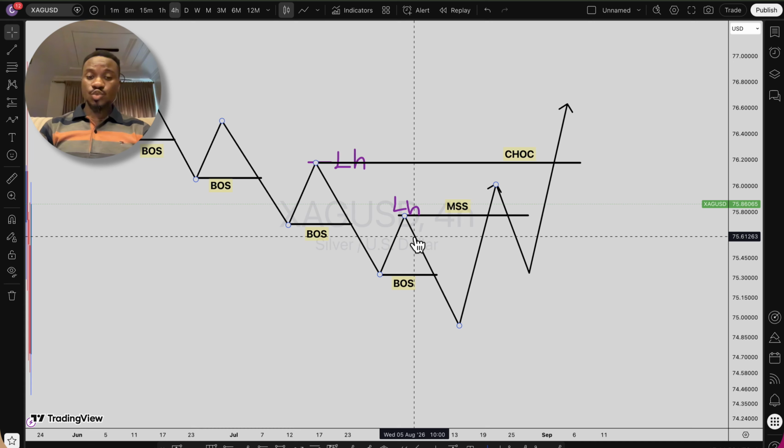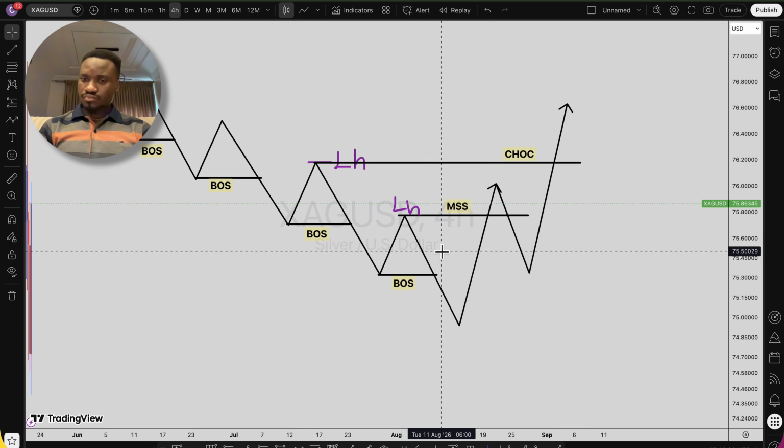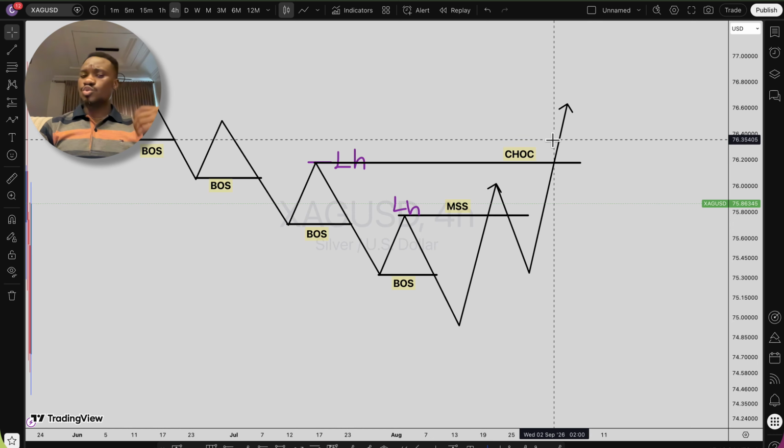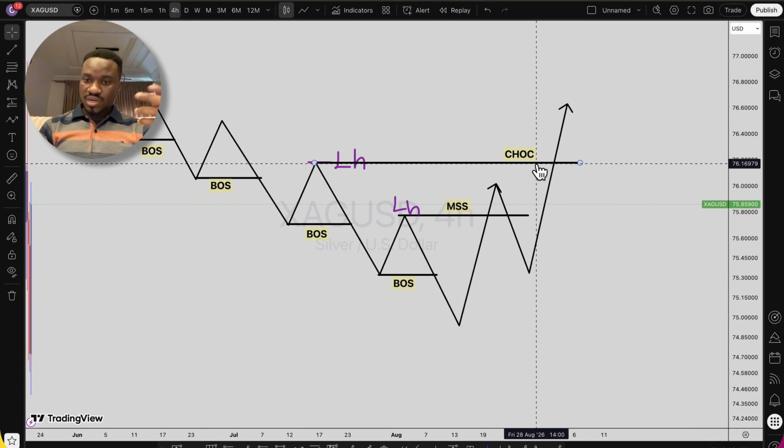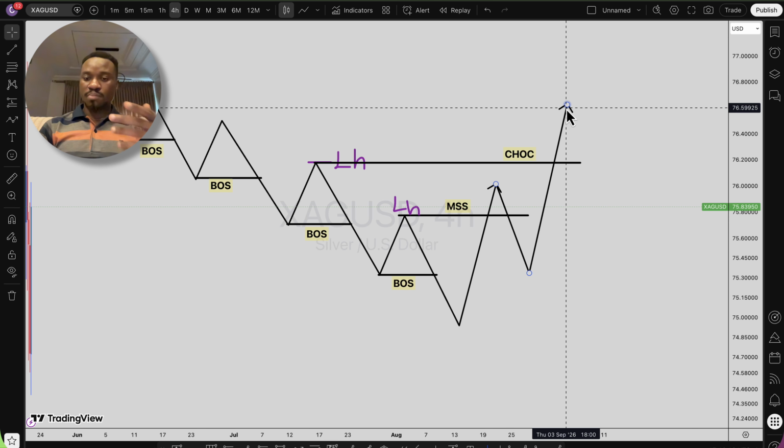It means price took out the first low high and the sellers were able to do nothing, or maybe they tried to set it back, but price went up again to take out our next low high swing, which indicates the buyers are now showing the genuineness, the strength, or the interest to push price up for a more bullish market structure shift.